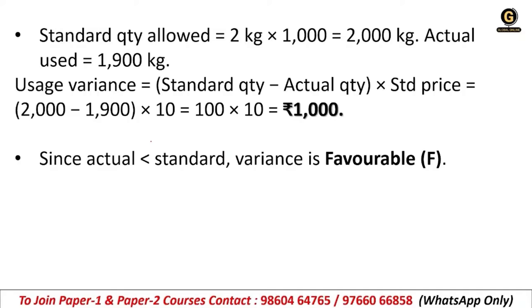So what is the MUV formula? Standard quantity minus actual quantity into standard price. We have standard quantity 2000 kg, actual quantity used 1900, so 100 kg remaining, into 10. 10 is the standard price, which is given here.